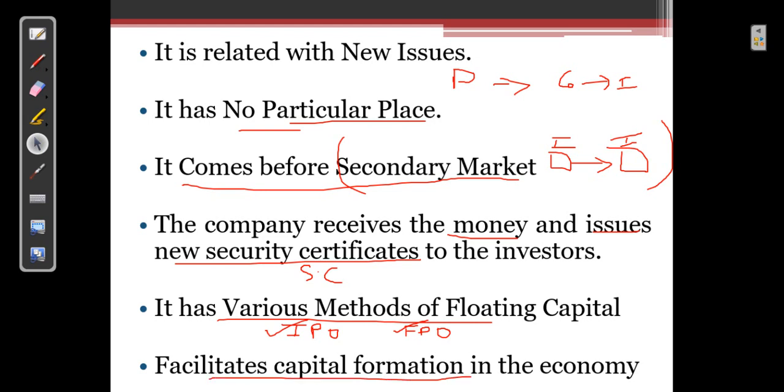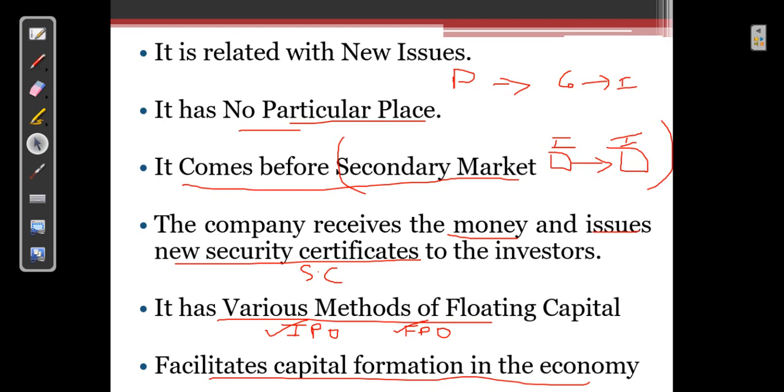Because of the primary market, entrepreneurs get a chance to form capital in the economy. If the entrepreneurs are not able to get loans from the banks, or if they are not able to get any type of savings or money from relatives or any other lender, they can go to the primary market and directly offer their shares to the public.